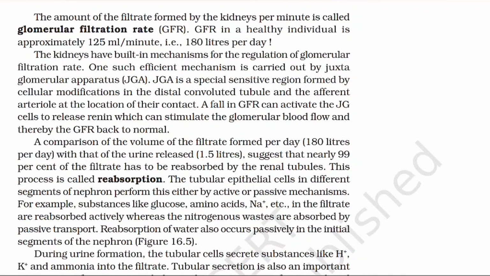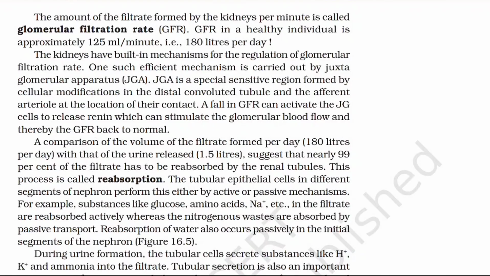A comparison of the volume of the filtrate formed per day, 180 liters per day, with that of urine released, that is 1.5 liters, suggests that nearly 99% of the filtrate has to be reabsorbed by the renal tubules. This process is called reabsorption.